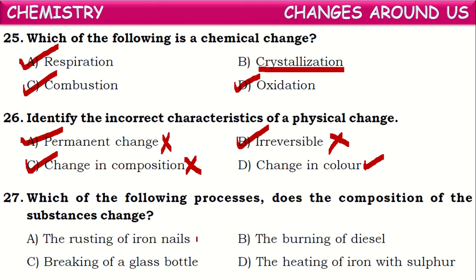The rusting of iron is a chemical change. Burning of diesel is a chemical change. Breaking of glass bottle is a physical change because there is no change in the chemical composition. Heating of iron with sulfur: when iron is heated with sulfur it forms iron sulfide, so composition changes. So in these three processes the chemical composition is changed.